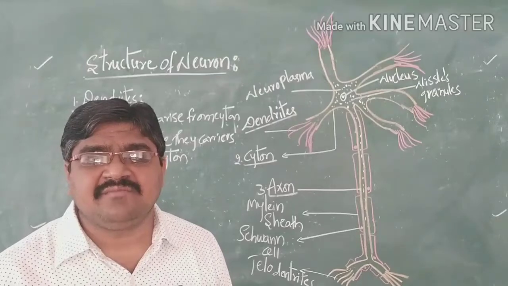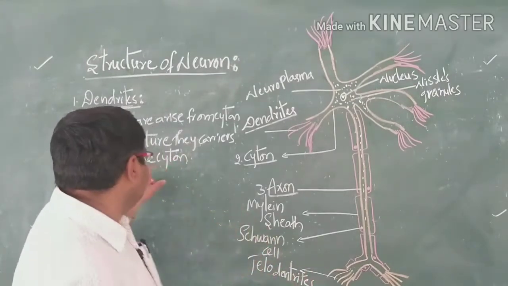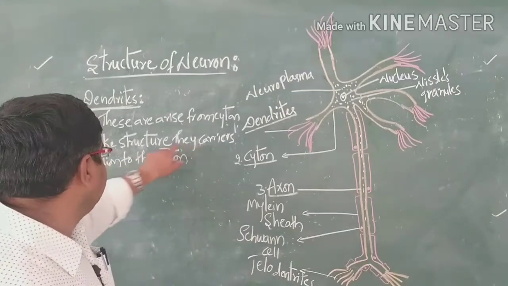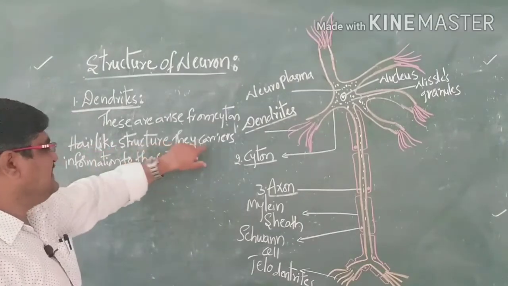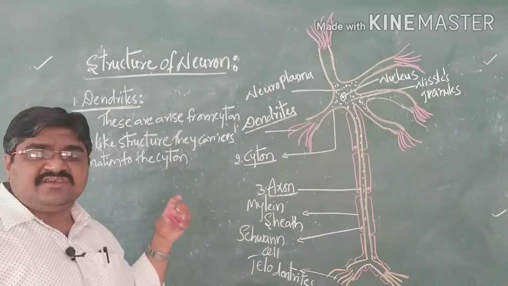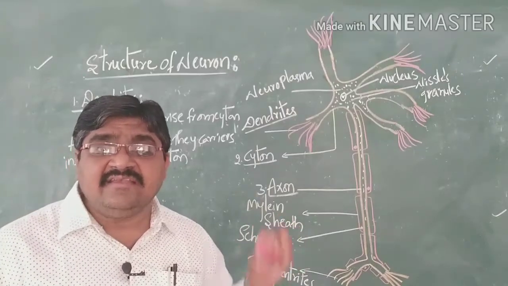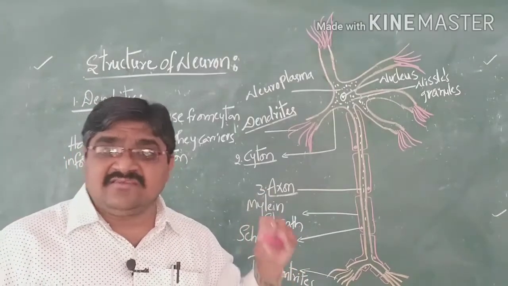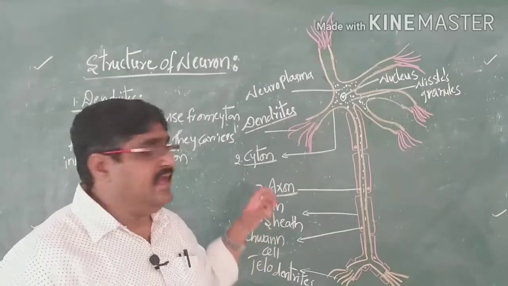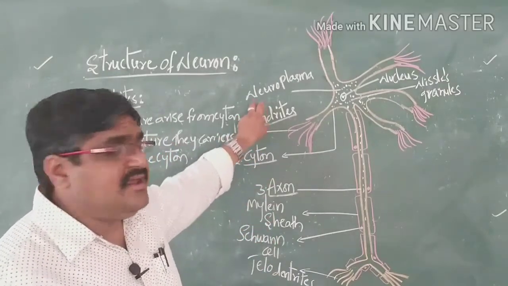So the information is passing in this way, and the hair-like structures carry information towards the cyton. These hair-like structures arising from the cyton are called dendrites.